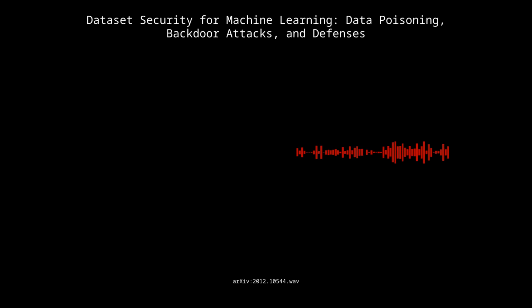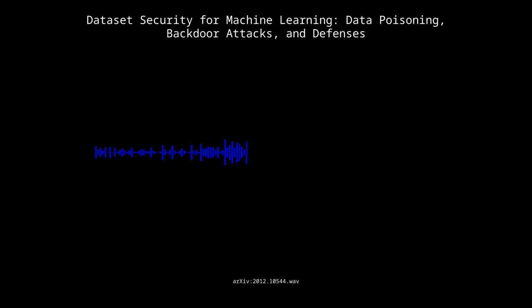Exactly. Imagine an attacker using phishing emails or social media manipulation to trick people into revealing sensitive information that could be used to poison a model. Or they could infiltrate online communities where data is being shared and subtly influence the labeling or annotation process. They could introduce bias, errors, all sorts of things. Precisely. And what's scary is that those attacks can be very hard to detect because they exploit human trust and the social dynamics. It's a good reminder that dataset security isn't just about the algorithms and the code. It's about understanding the whole ecosystem, including the human factors that can make systems vulnerable. And it highlights the need for comprehensive security measures that address both the technical and the human aspects of the problem. That's a sobering thought.